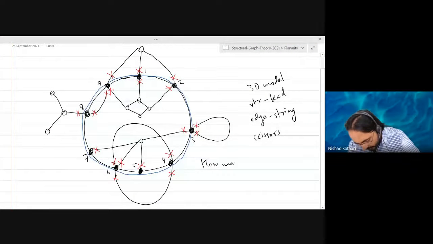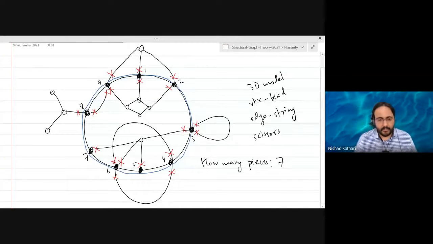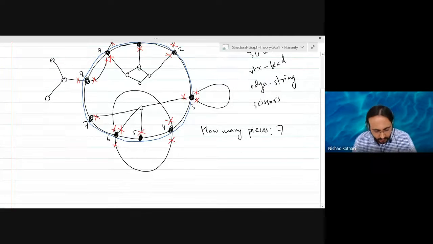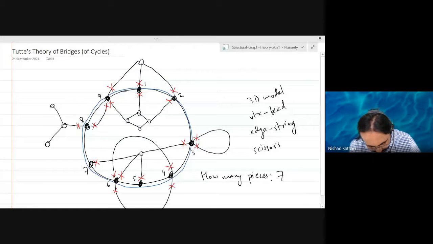Anybody else? Does everybody agree with 7? I don't know, I have not counted it. Okay, let's mark them. There is one piece with a single vertex and 3 edges. There is another piece. There is a third piece.